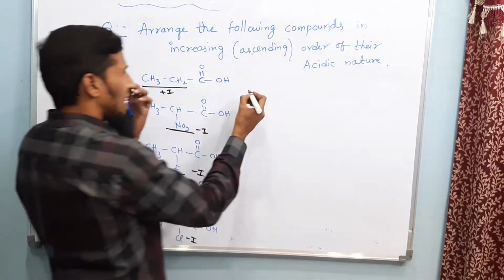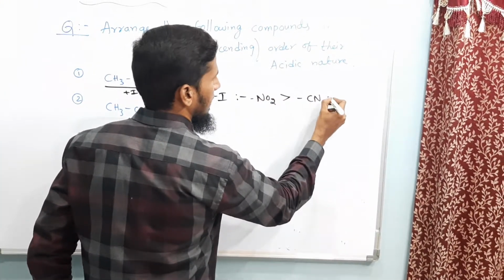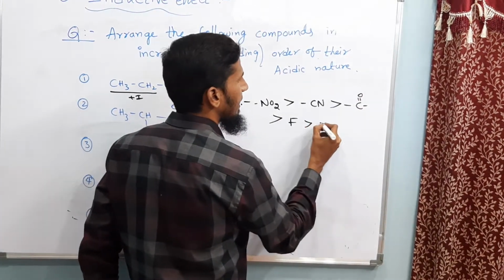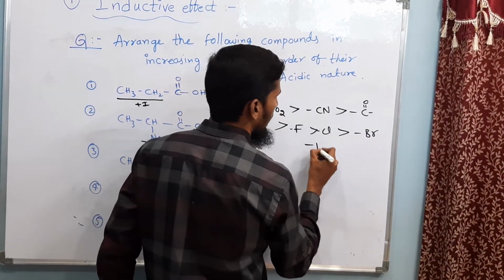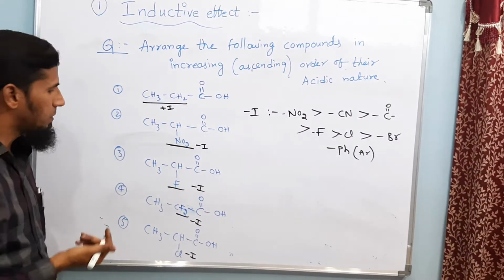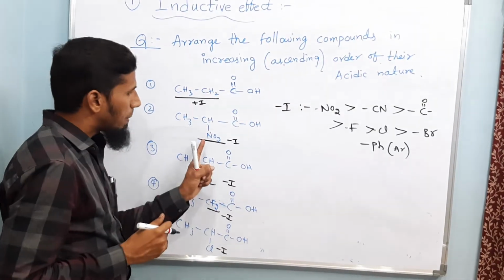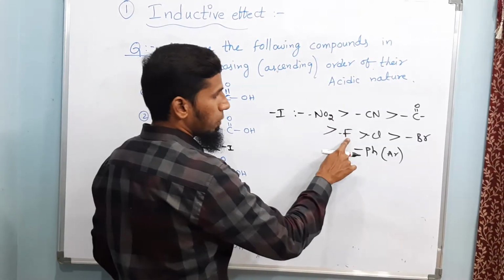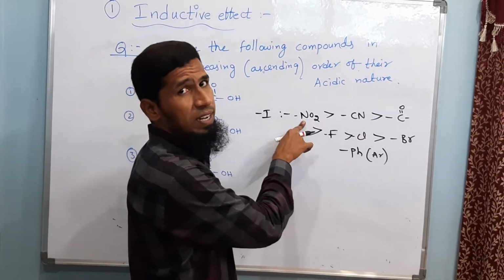When we consider this, the minus I effect groups are NO2 greater than CN greater than C double bond O functional groups, greater than fluorine greater than chlorine greater than bromine and phenyl ring or aromatic ring you can consider. This is the order for minus I groups. Minus I groups increase the acidic nature, plus I groups decrease the acidic nature.